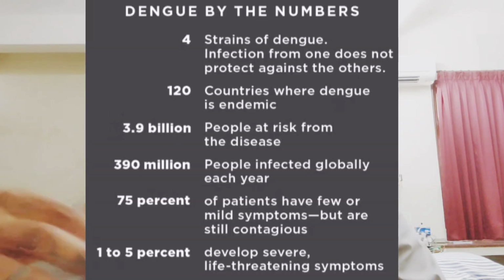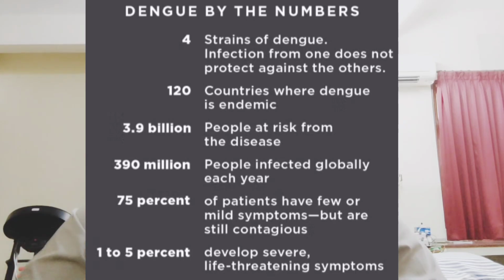Coming to the risk factors: whites are affected more than blacks, females are affected more than males, and children less than 12 years are affected more than adults. So less than 12 years, whites, males, and South Asian strain are some of the risk factors. Then the first variant, compared to the second variant, is affected more. These are some of the risk factors you can come across in dengue.